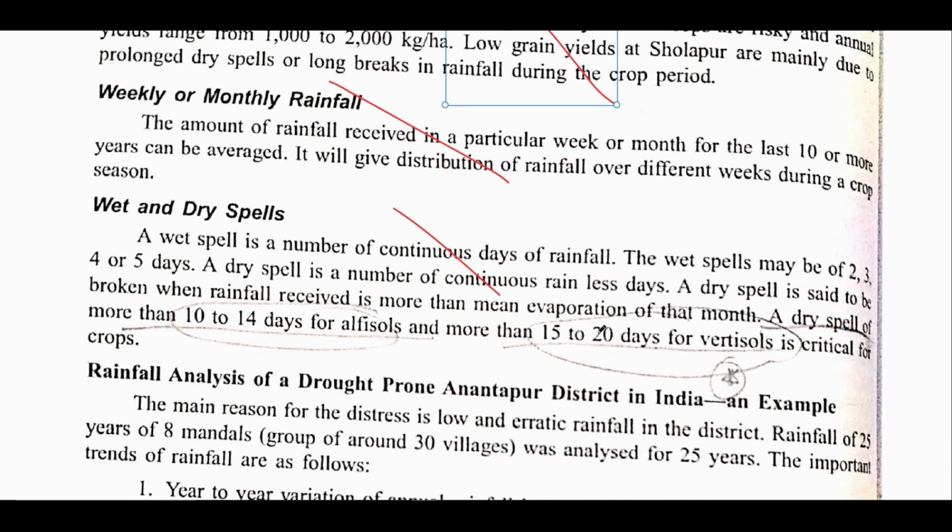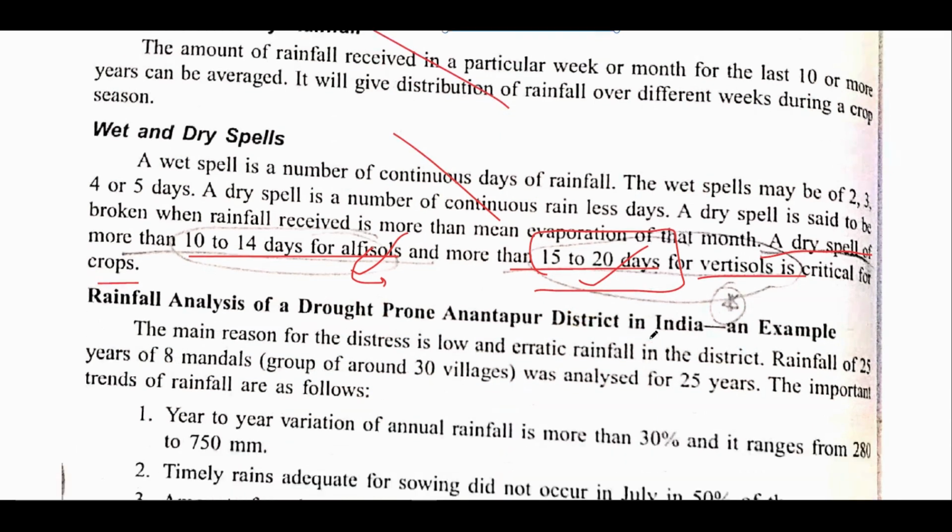This is an important line: a dry spell of more than 10 to 14 days for alfisols and about 15 to 20 days for vertisols is critical for crops. Means if there is a dry period of more than 10 to 14 days in the case of alfisols, meaning red soils, and in the case of black soils or vertisols, a dry spell of more than 15 to 20 days, then it is said to be critical for crop growth.